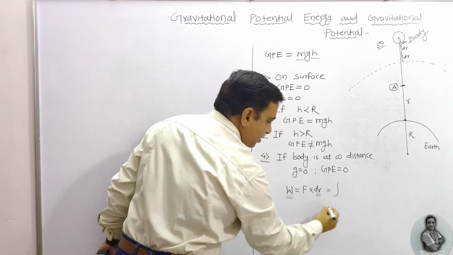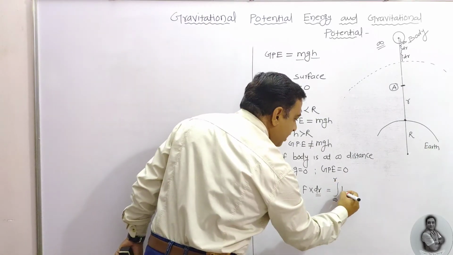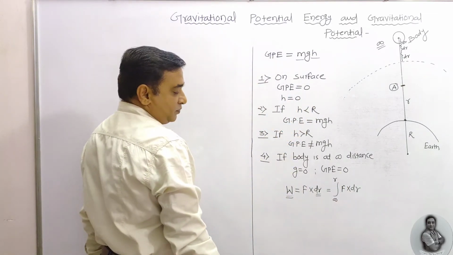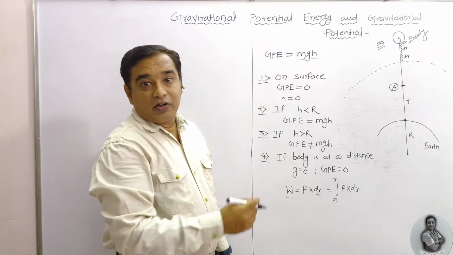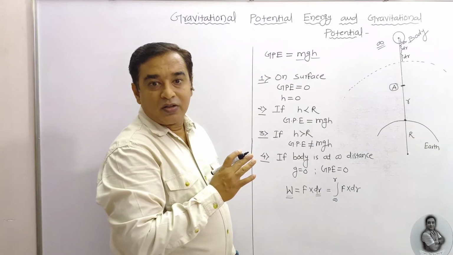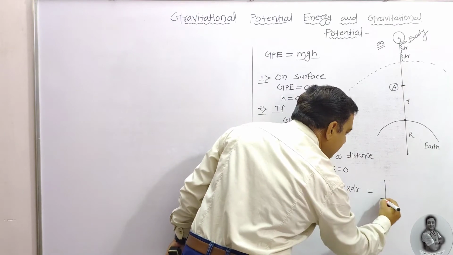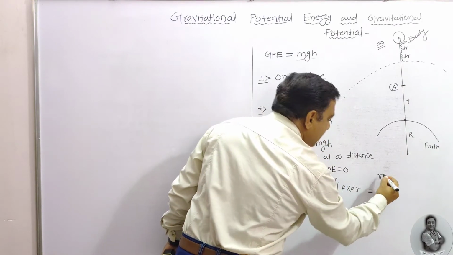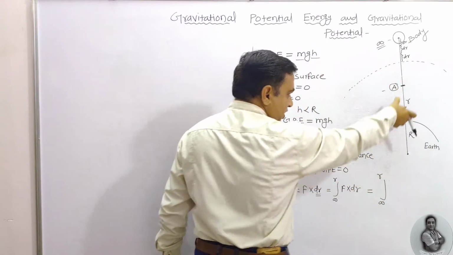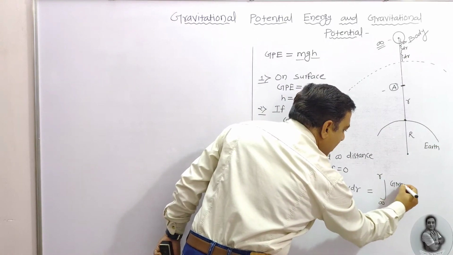So integration from infinity to R, F into dr, F into dr. And we know that already Newton has given the formula to get that F, that is the force of attraction. After substituting that within the limit infinity to R, means it comes from infinity distance to R distance, so infinity to R, G, M, m.